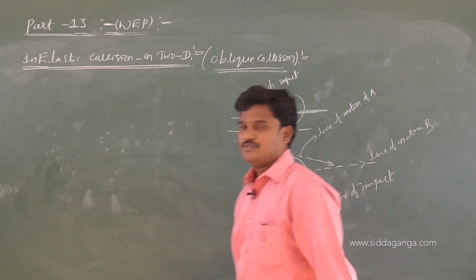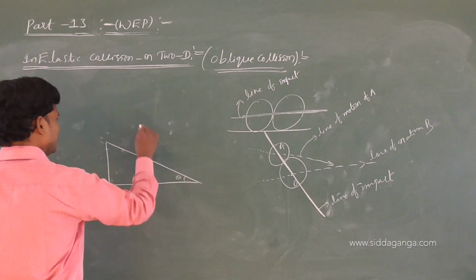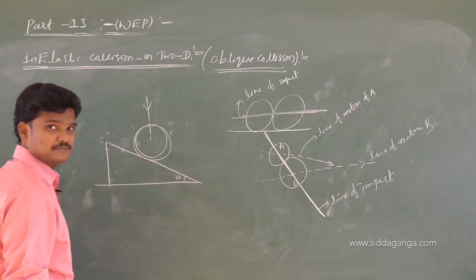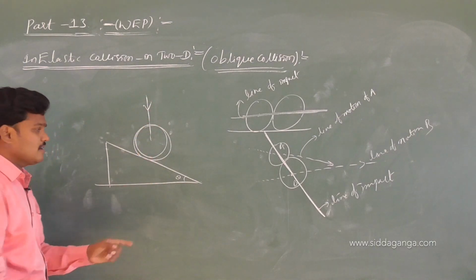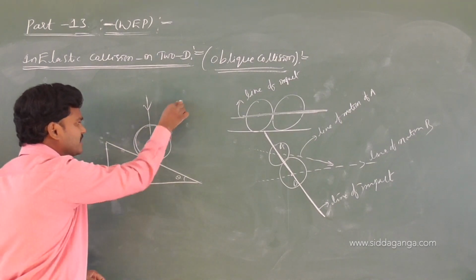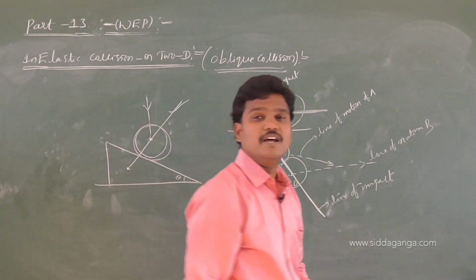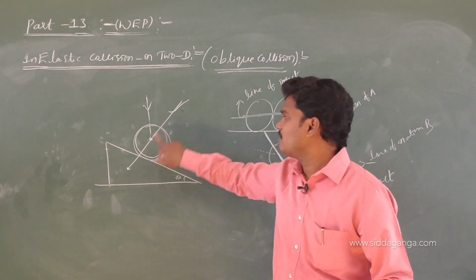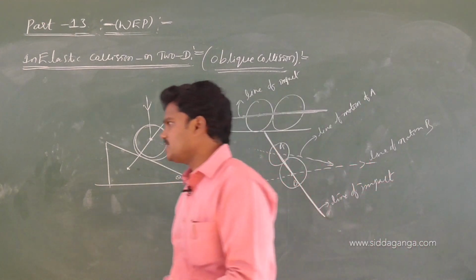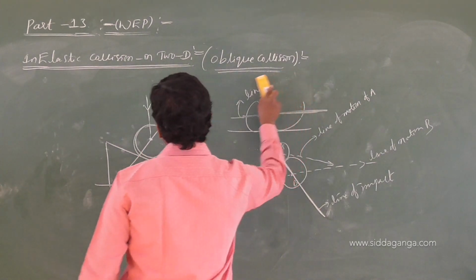Okay, I think you know this concept from the wedge constraint. If a ball falls like this, see, this is the motion of the ball, and here if I draw a normal to this body, these two normals will meet like this. See, this is called the common normal, nothing but the line of impact. Okay, by using this line of impact, let us continue inelastic collision in 2 dimensions.